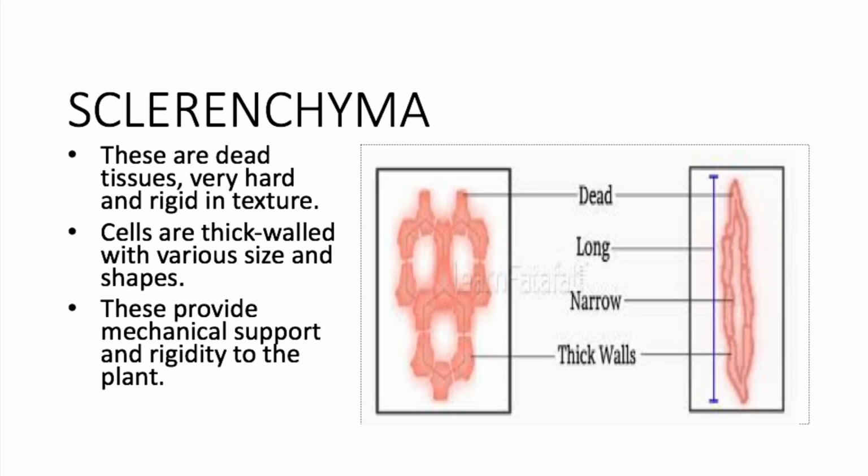Sclerenchyma. These are dead tissue, very hard and rigid in texture. Cells are thick walled with various sizes and shapes. These provide mechanical support and rigidity to the plant.